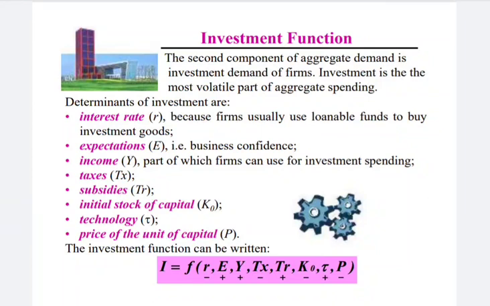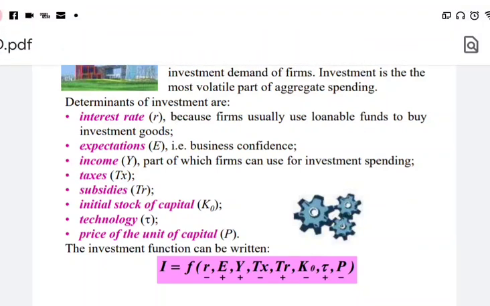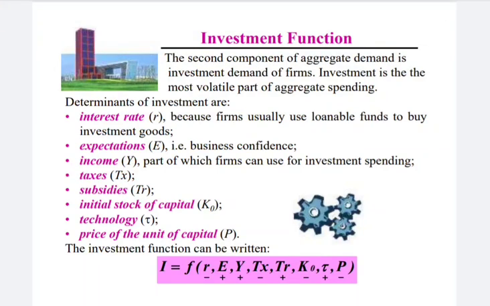In the previous lecture, we studied one component of aggregate demand, that was the consumption function. And we stated there that consumption is a positive function of disposable income. When disposable income increases, consumption also increases. But the increase in consumption will be less than proportional, meaning that the increase in consumption will be less in proportion to the increase in disposable income, which means that some part of the income is saved, and hence saving is also a positive function of income.